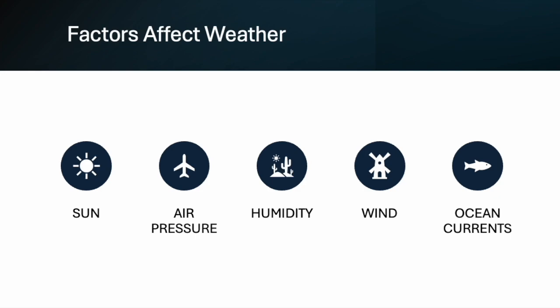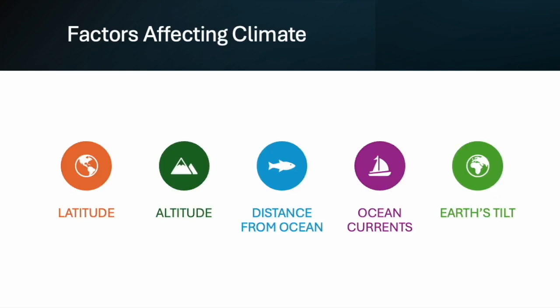Several factors determine a region's climate. First, latitude, how far a place is from the equator. Places near the equator are generally warmer. Altitude, how high a place is above sea level. Higher altitudes are generally colder.